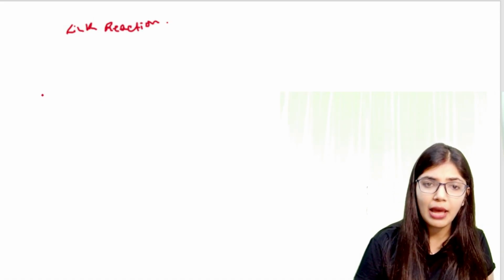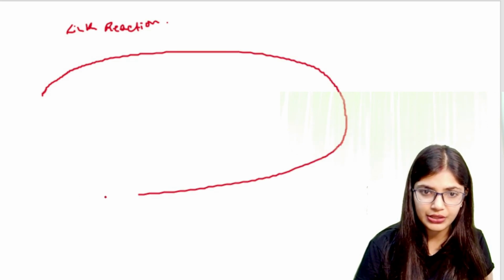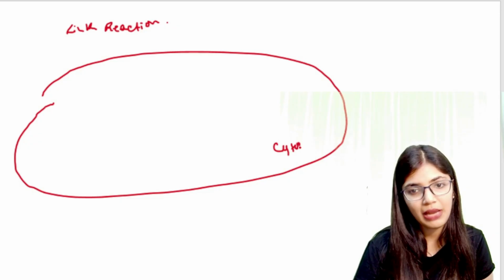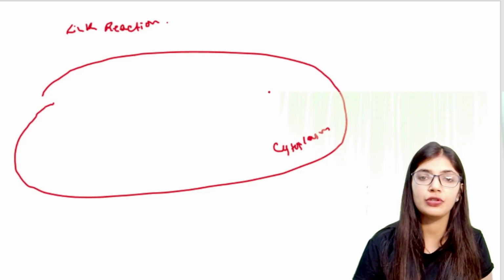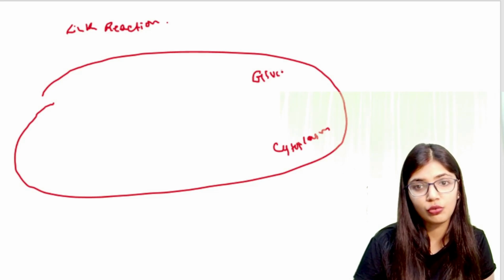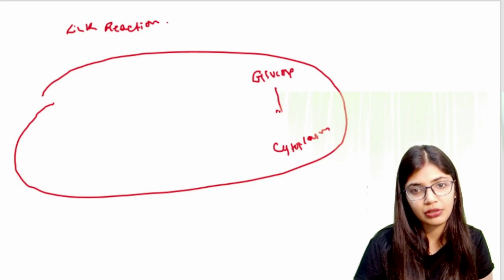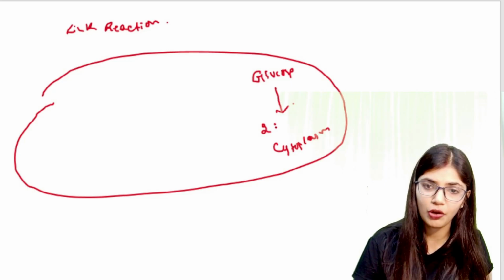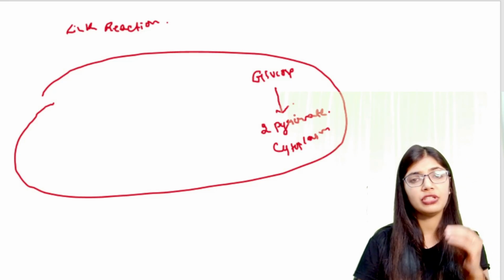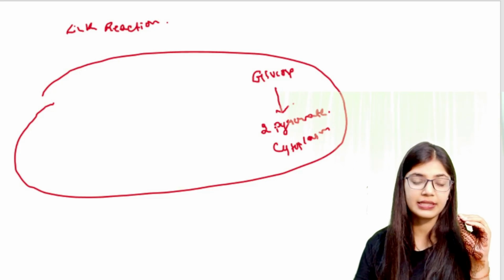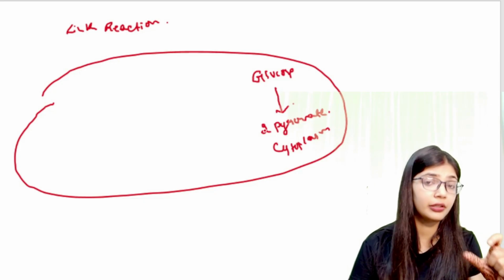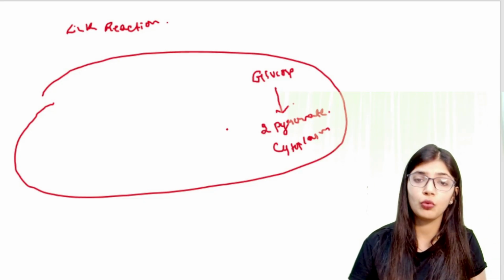So at first, what happens when we discuss glycolysis, where was it taking place? It was taking place in the cytoplasm. Through the process of glycolysis, from one glucose there was production of two molecules of pyruvate. This pyruvate will be transferred inside the mitochondria and converted into acetyl coenzyme A.